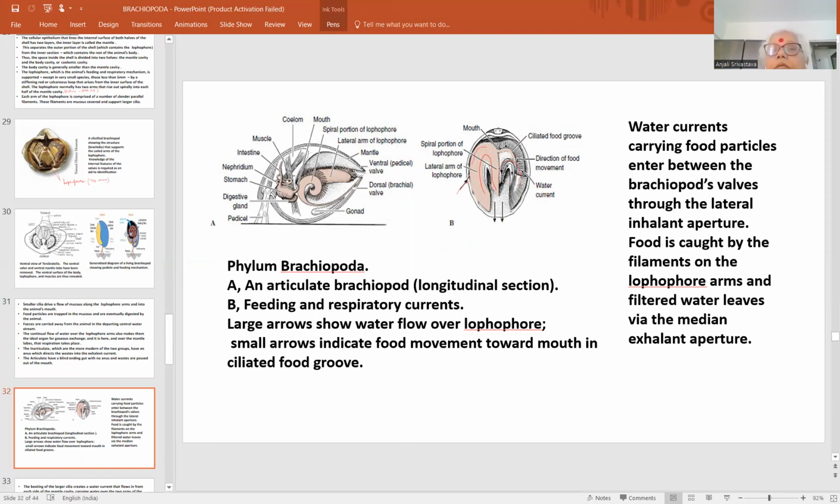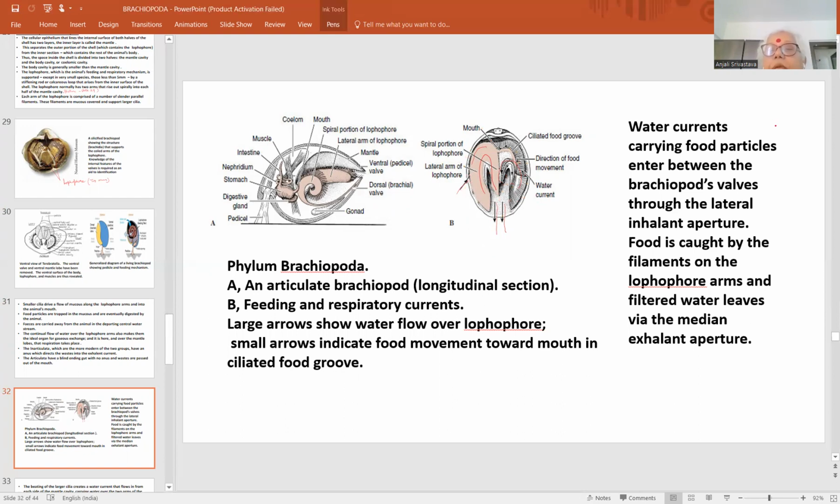And this is the ciliated food groove. Water is passing through all these areas, and lastly it is coming out. This is the mouth area. This is the digestive loop. This is the water current. Now this water is entering, which is having the food particles, and those food particles are entangled here, and then the clean water or the clear water comes out.